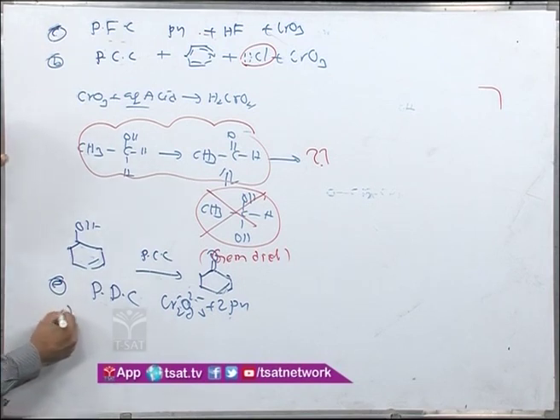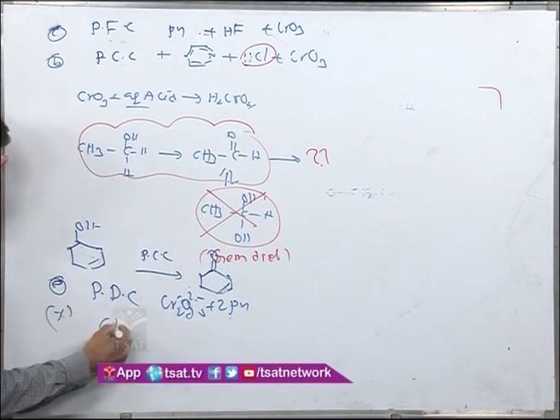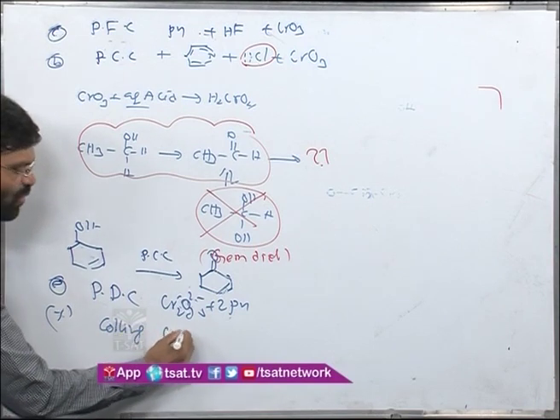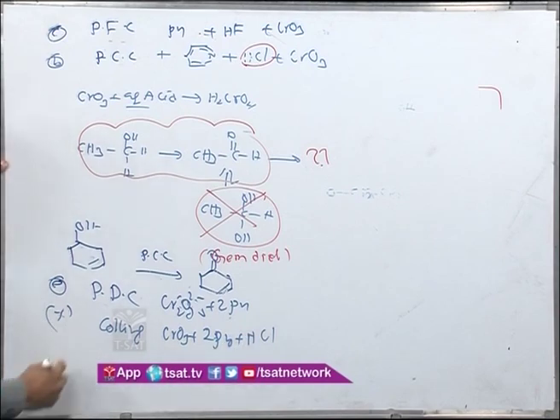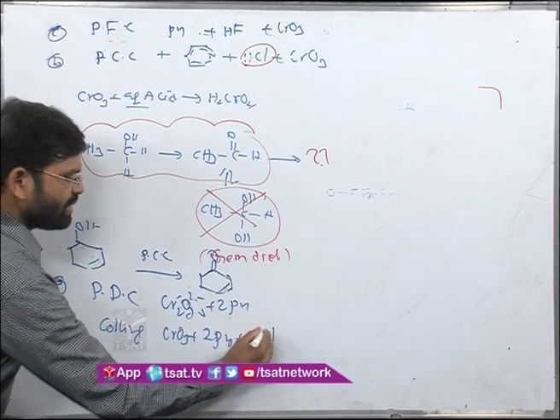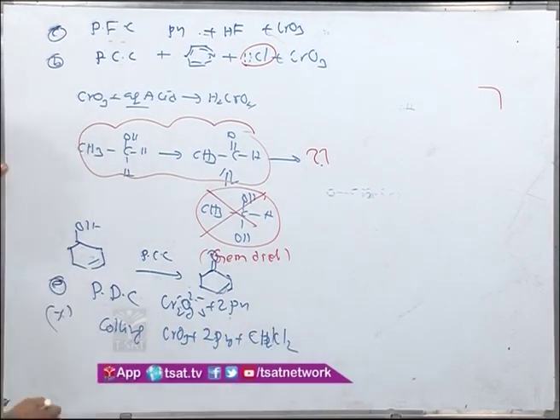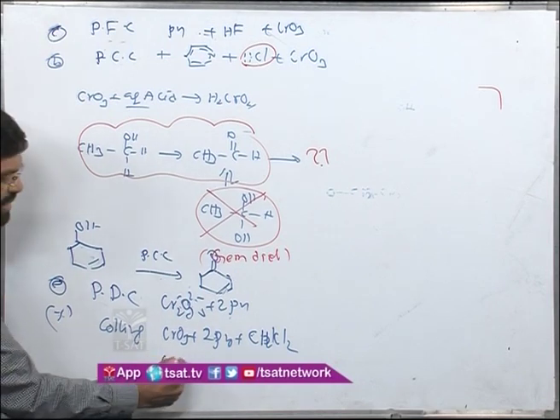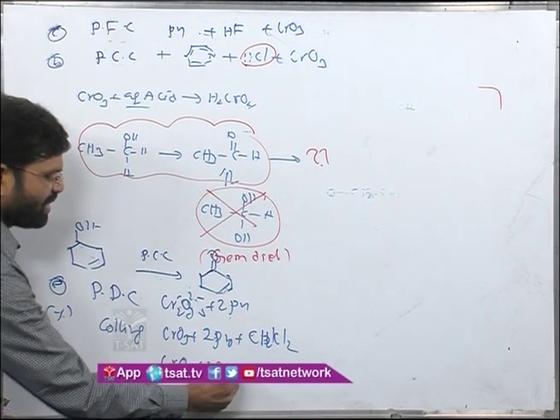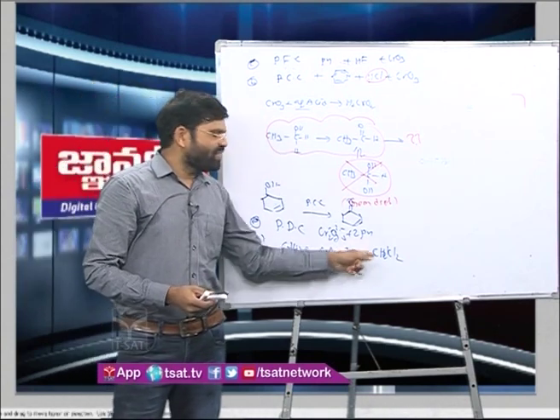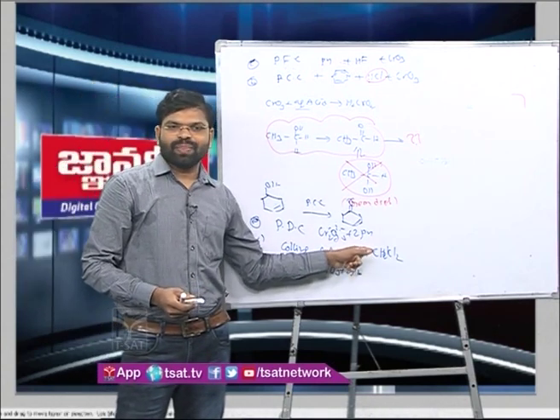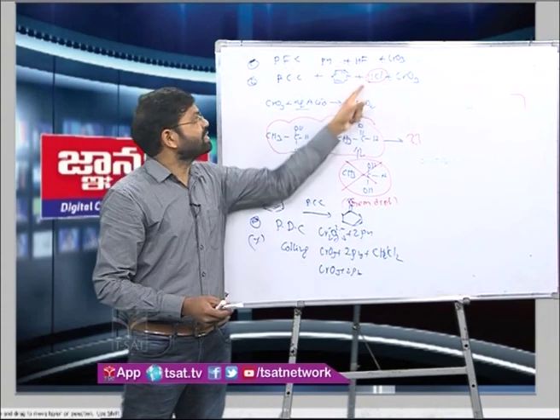Or if you are taking the Collins reagent, Collins reagent is CrO3 plus 2 moles of pyridine. Your Sarett's reagent, with the solvent CH2Cl2, the Collins Sarett reagent, is CrO3 plus 2 moles of pyridine. So there is a bit of difference when you are using different solvents, or whether it is a basic component or acidic component.